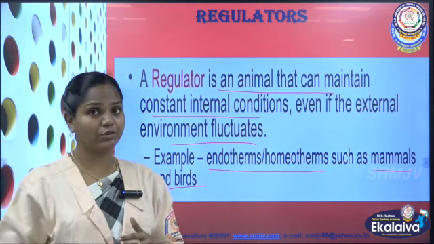Then the next one is conformers. Who are conformers? A conformer is an animal that allows its internal condition to fluctuate in response to its external condition. If the temperature increases in the environment, automatically their body temperature will increase, according to the changes in the environmental temperature. If it decreases, again the body temperature will decrease. They will not maintain a stable body temperature, and in the same way other parameters of their body also. These kinds of animals we call conformers.